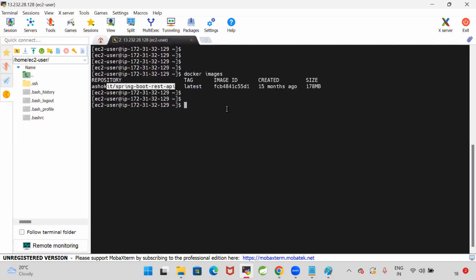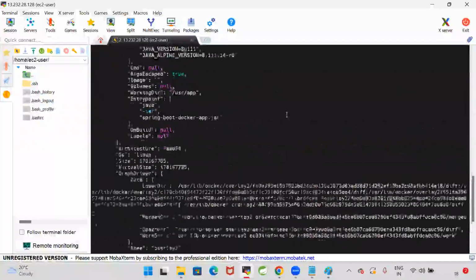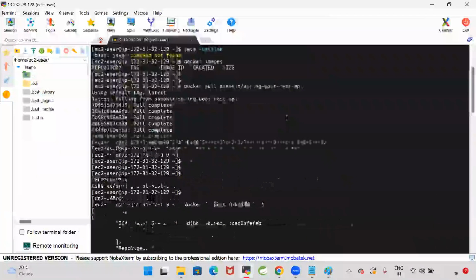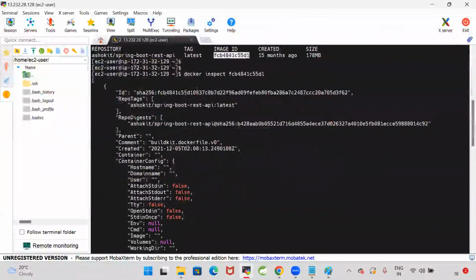What is there in this image? Let us see. Docker inspect image ID. I'm using docker inspect image ID to see what information is available in the image. If you want to see the information related to the image, then you can use a command called docker